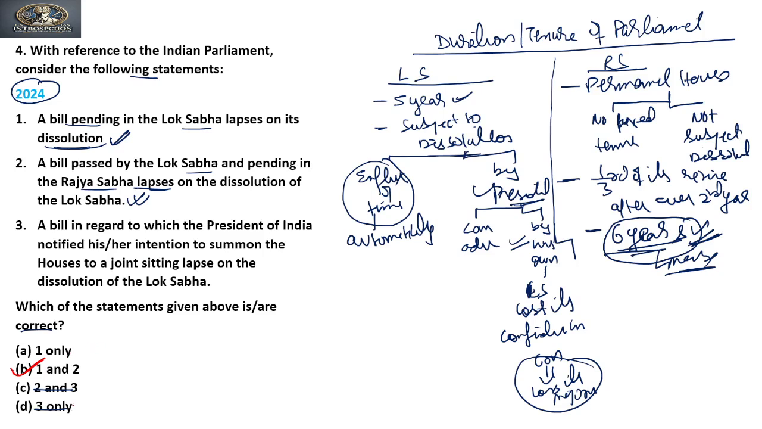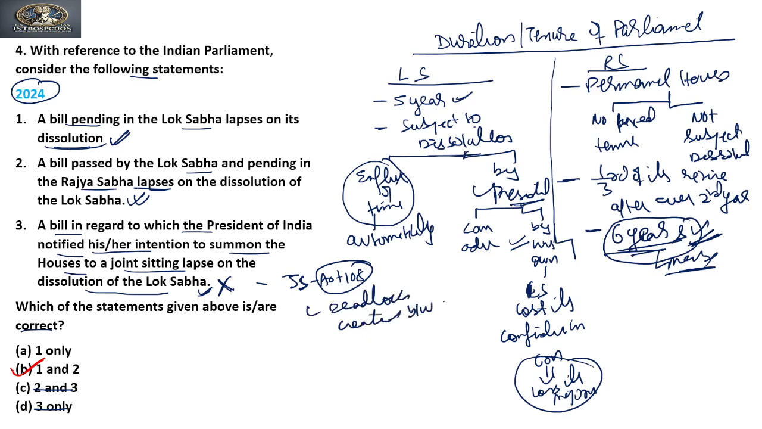Now let's see why the third statement cannot be the answer, or why it is incorrect. It says that a bill in regard to which the President of India notified his or her intention to summon the House to a joint sitting lapses on dissolution of the Lok Sabha. Yes, it is incorrect. Why? Because the President can call for a joint sitting when there is a deadlock created between the two houses.